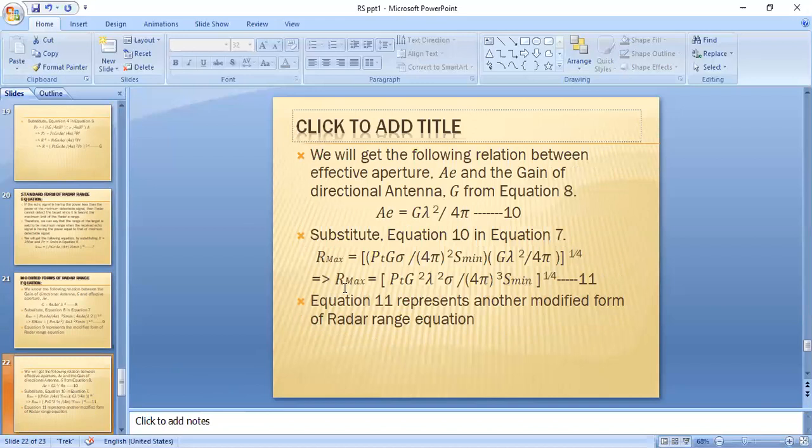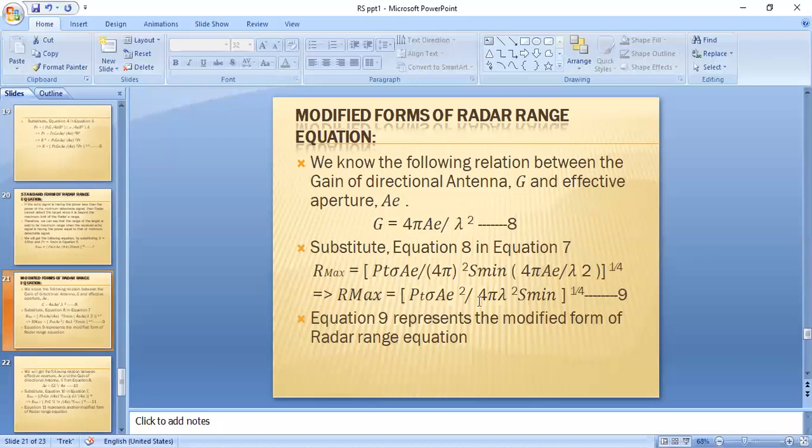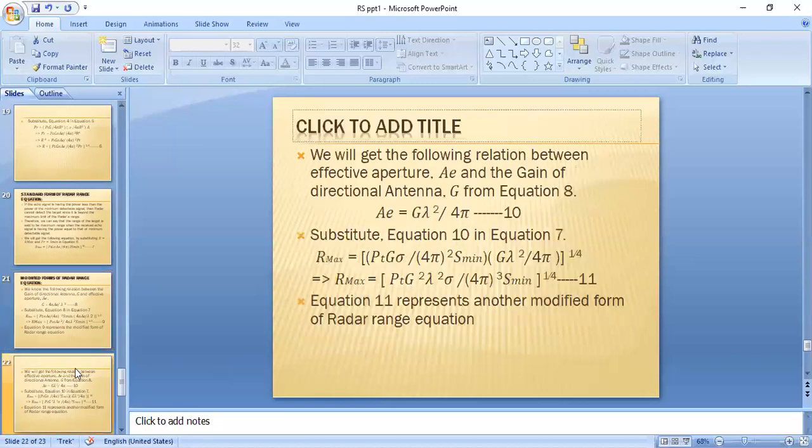And we can also simplify that equation. We will get the relation in terms of effective aperture. This is the modified range equation in terms of S minimum and in terms of A. And we can also get the modified equation in terms of G as well. So here we are building the relation between A and G. A is effective aperture and G is gain of the antenna.